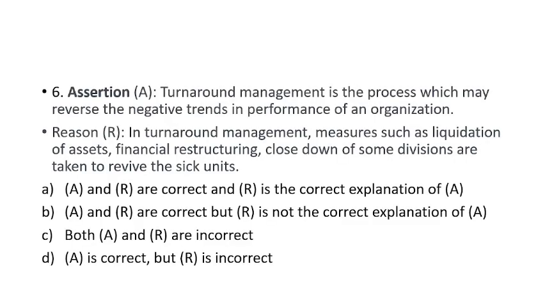Let's see question number 6. Assertion: turnaround management is the process which may reverse the negative trends of performance of the organization. The reason is, in turnaround management, measures such as liquidation of assets, financial restructuring, and closing down of some divisions are taken to revive the sick units.